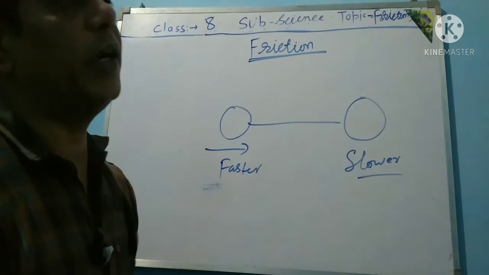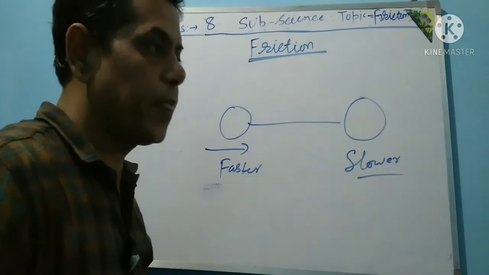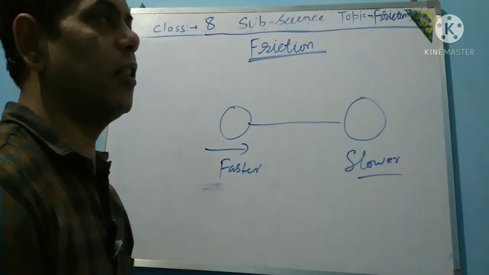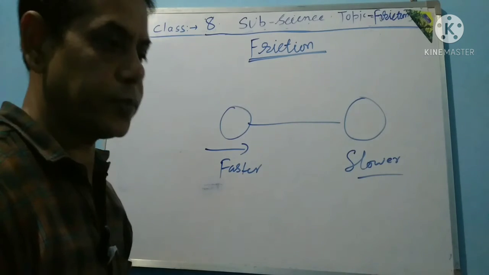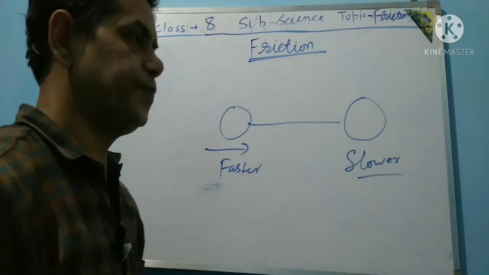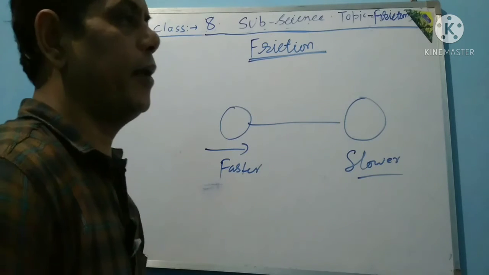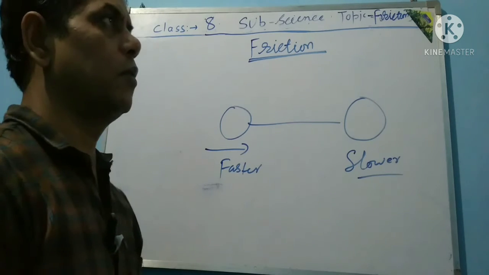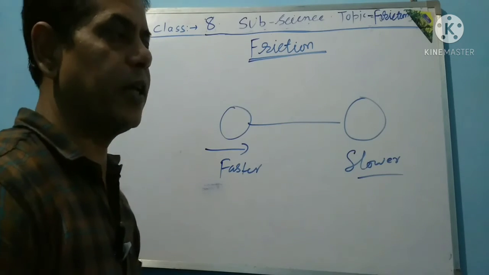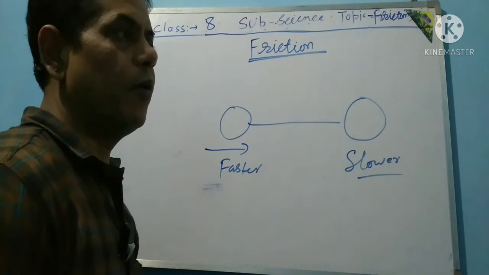In different terms, like a football hit, after some time it will stop. If a vehicle moves in the forward direction and a constant force is not applied, after some time it will stop. If you ride a bicycle and do not apply force on the pedal, after some time your bicycle stops. Why?